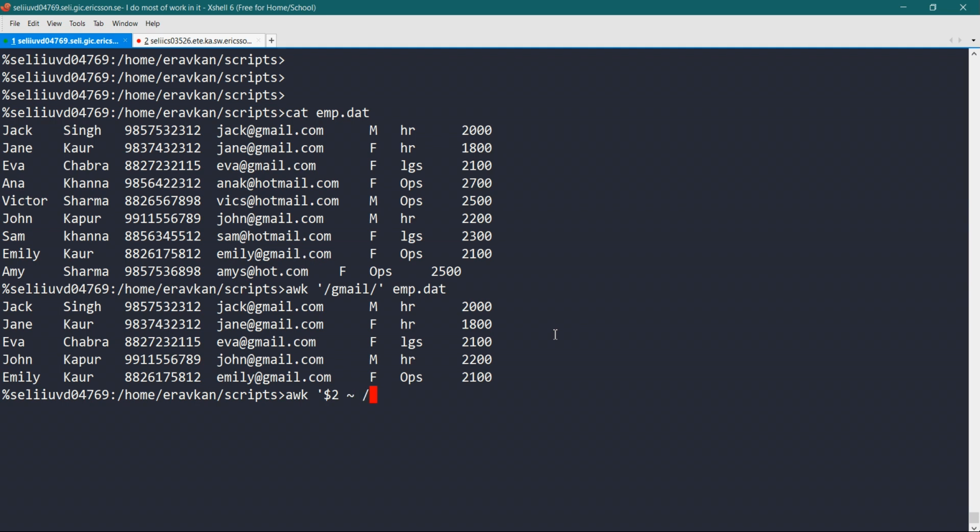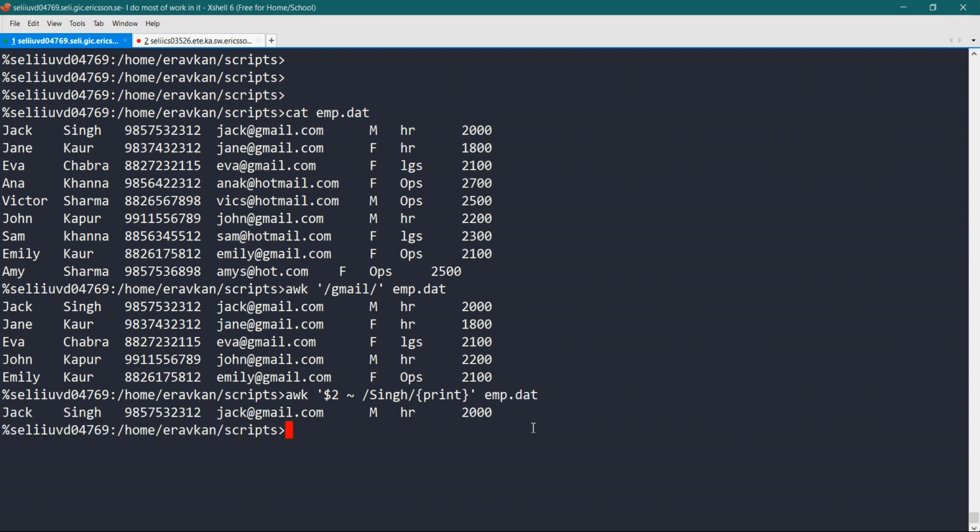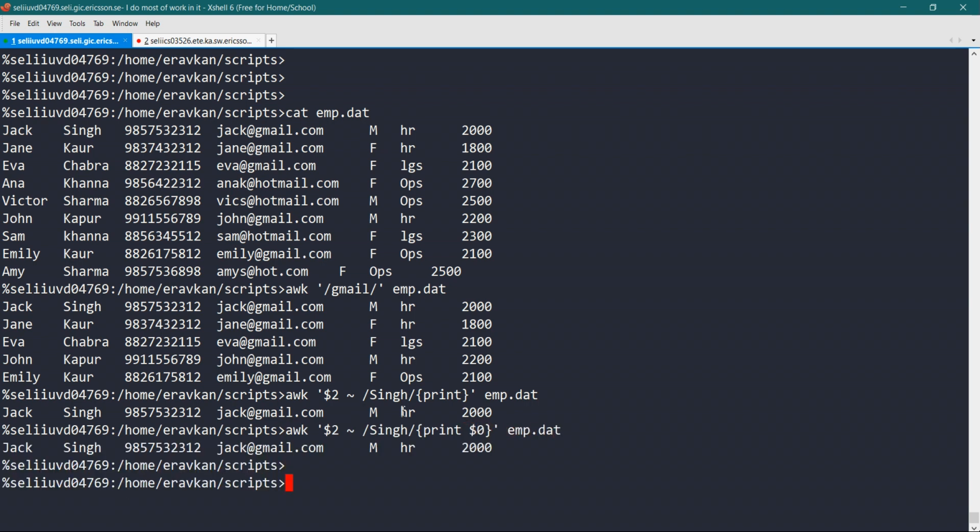Suppose I need the lines that contain the characters "sing", and I want to print only those lines which match. See, only this one matches. Or I can write $0 also. So this matches where the second field matches sing. I can use it like this.